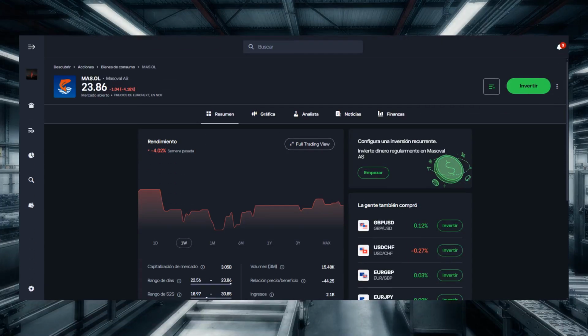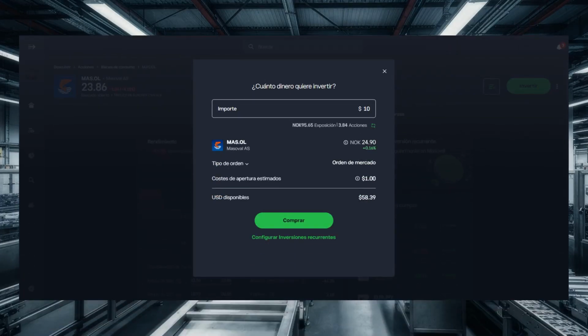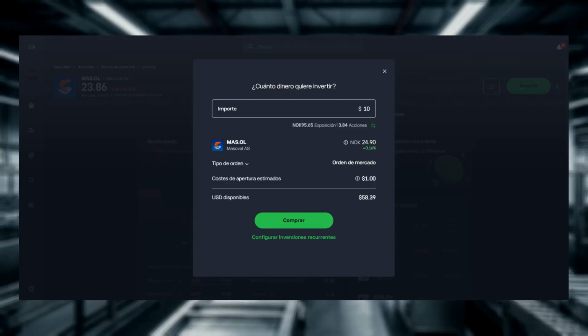On the asset page, review the concise company summary and the price chart to get context. Confirm the page shows Masoval AS and the ticker MAS.OL before proceeding. To invest, click Buy, enter the amount you want to invest, carefully review the order details, and confirm the trade.